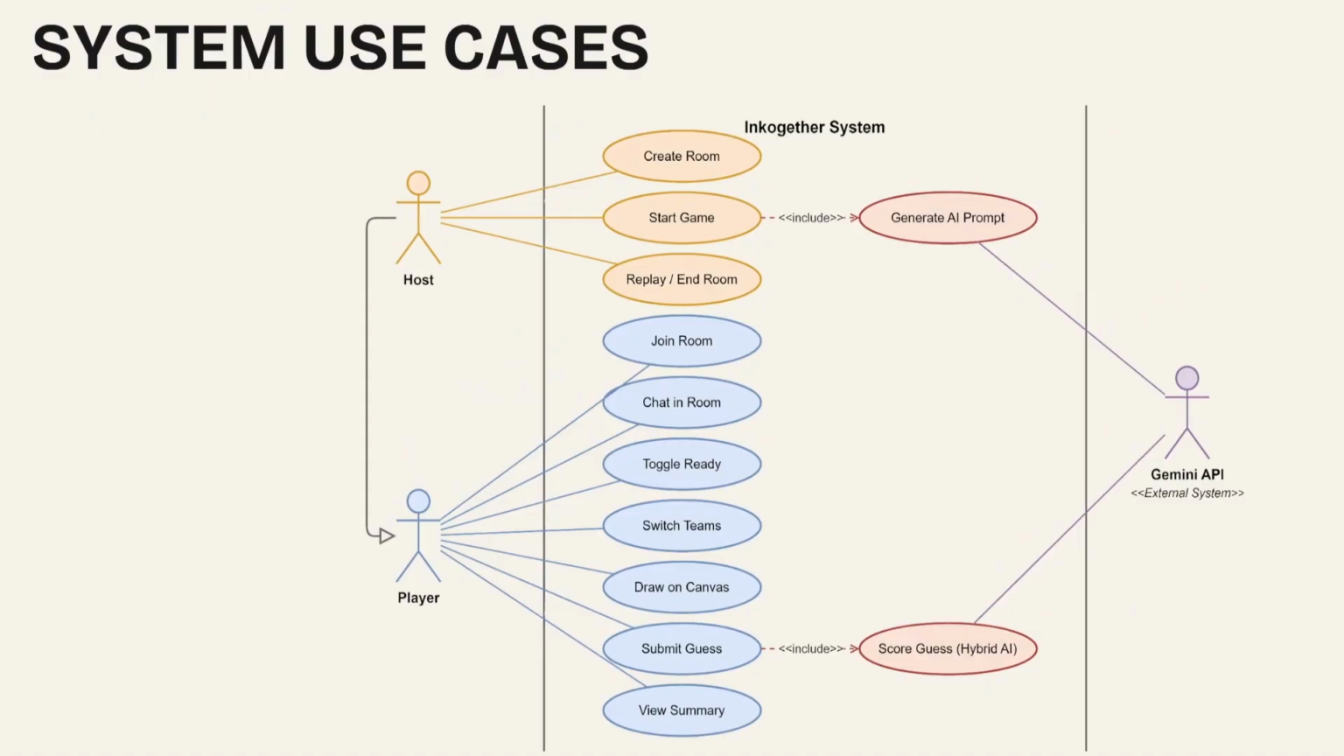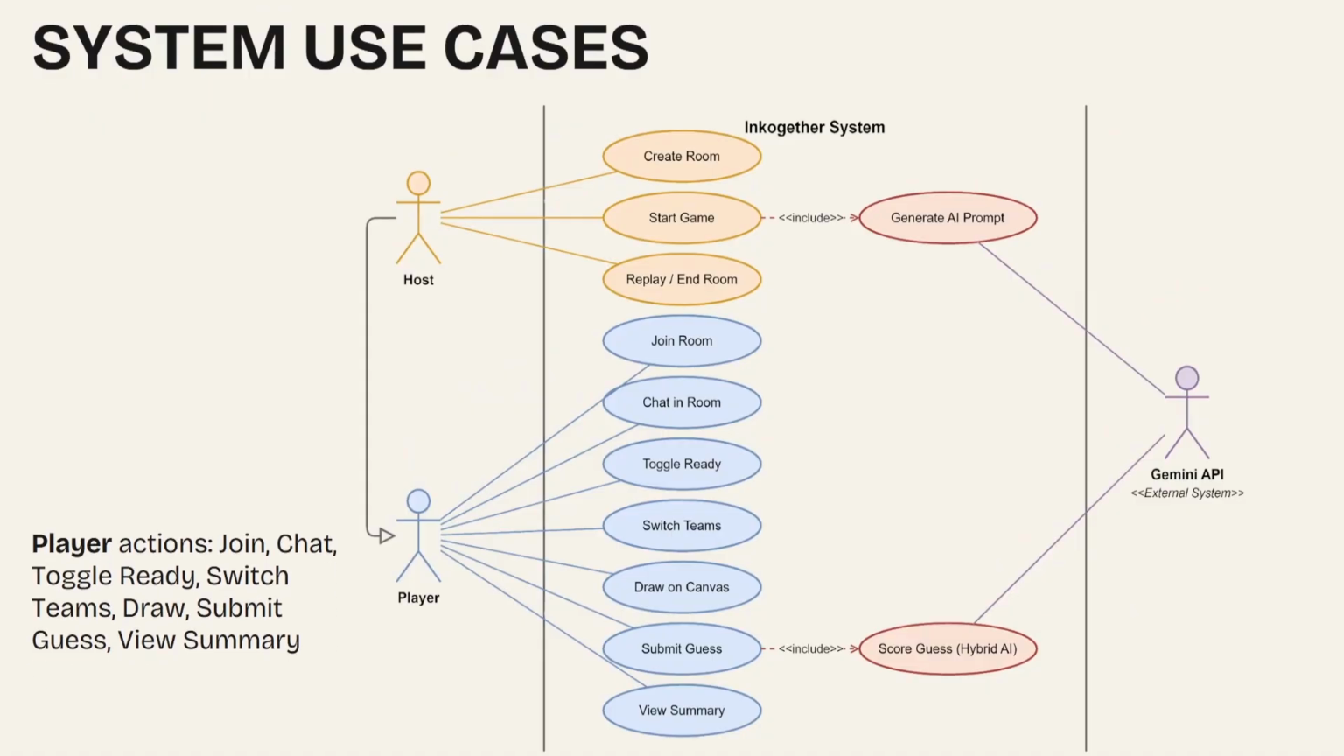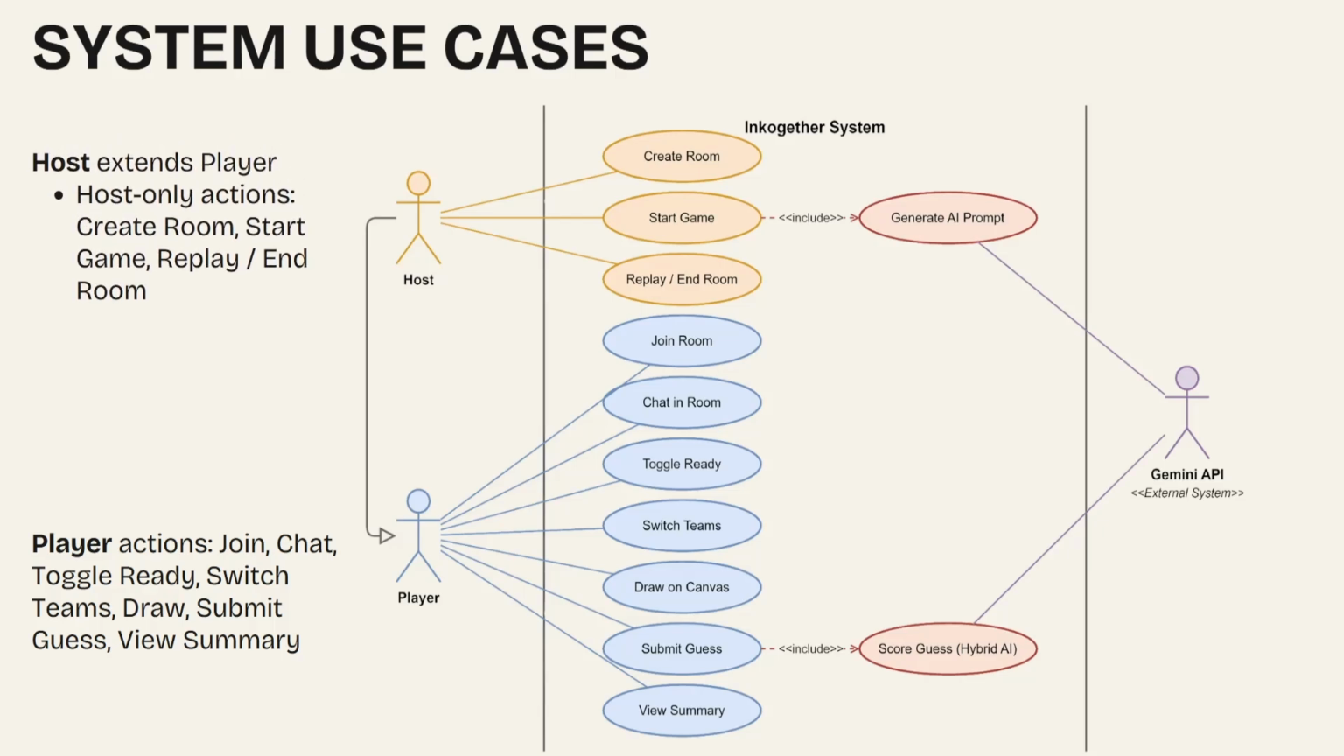You can probably tell from the demo there are players, and for each room, there's also one host. So players have these actions: join, chat, toggle, and so on. The host is also a player, but the host has additional actions, such as create room, start game, replay, and end room, while regular players do not have these. We also have the Gemini API as an external actor, only called to generate AI prompts or score the guesses.